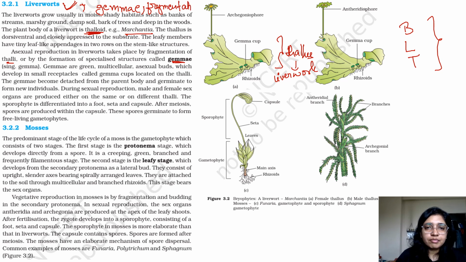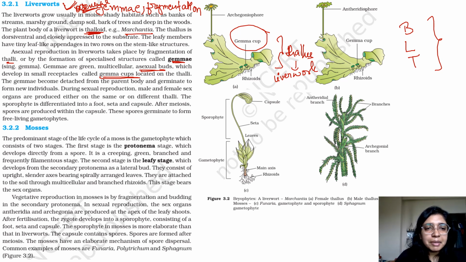All right. So gemmae are green multicellular asexual buds which develop into small receptacles called gemma cups located on the thalli. Over here, gemma cup. Okay. Both of these are asexual.